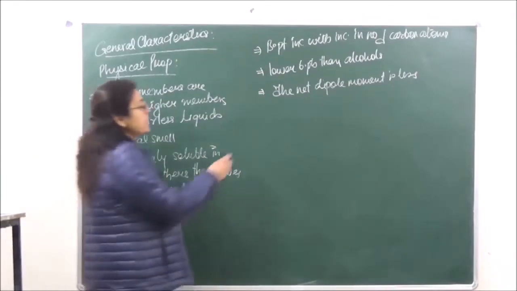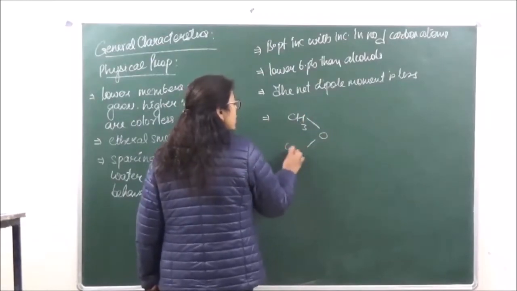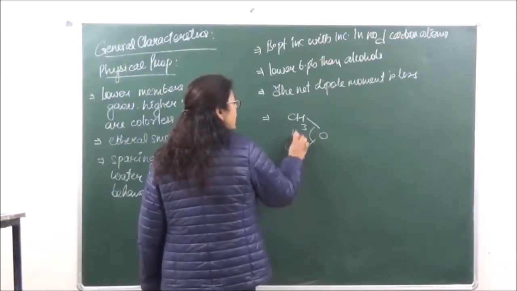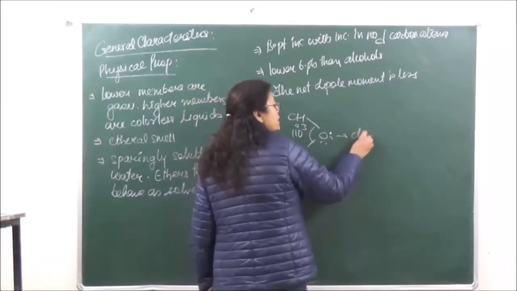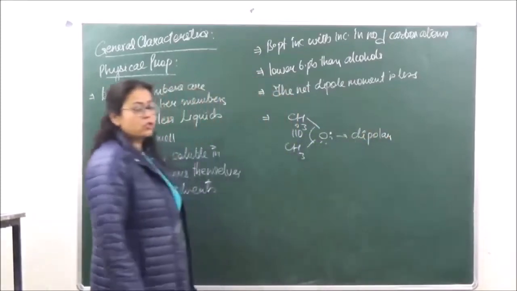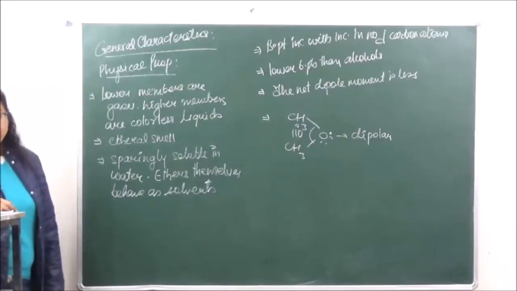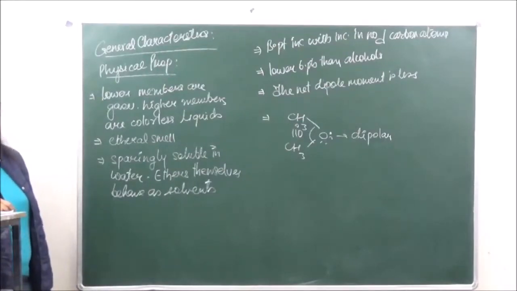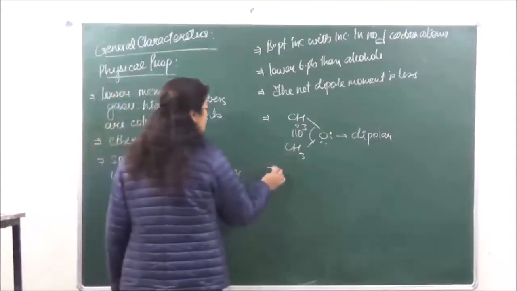We've already studied that they have a bent structure with a bond angle of about 110 degrees, and they are going to be dipolar in nature. So they are polar molecules. Okay, they are dipolar in nature because of the electronegativity difference between the oxygen and the alkyl group.